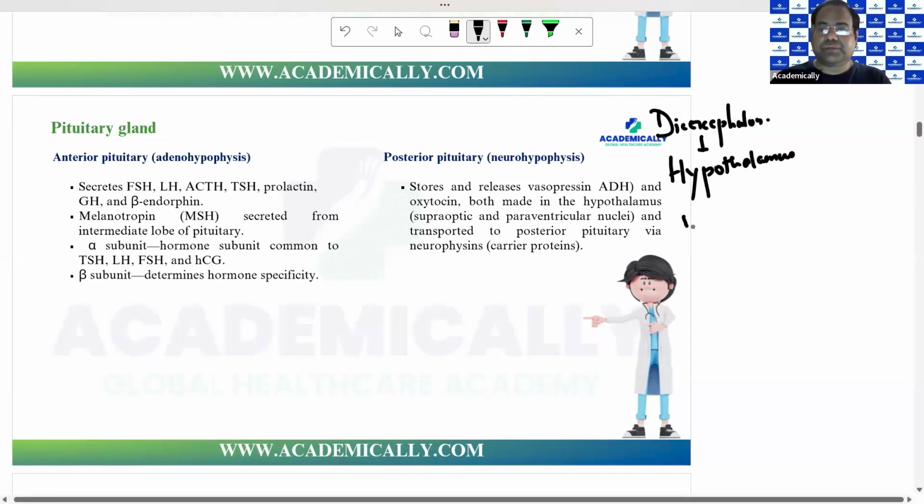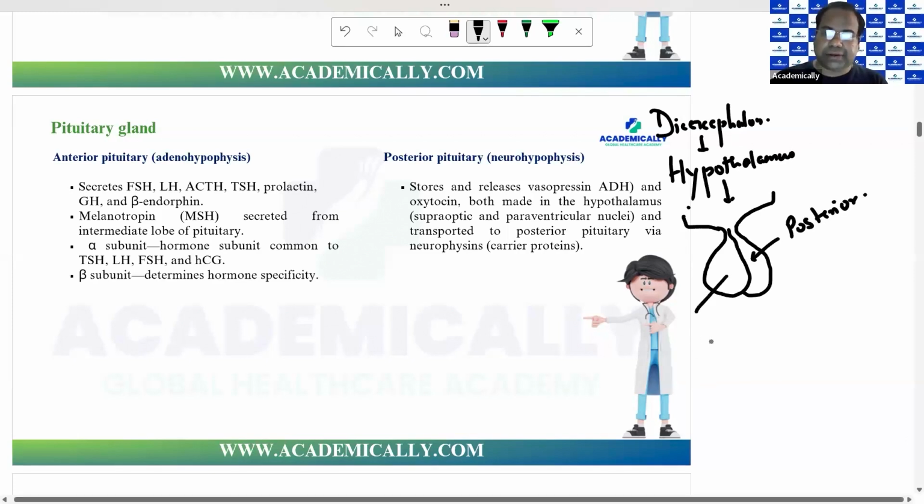So we have the hypothalamus like this, and to the hypothalamus is attached the pituitary gland with the help of a stalk. This pituitary gland has a posterior part, and it also has an anterior part.